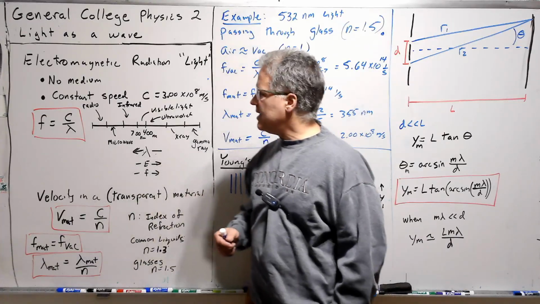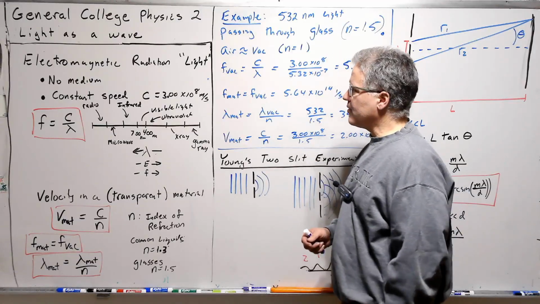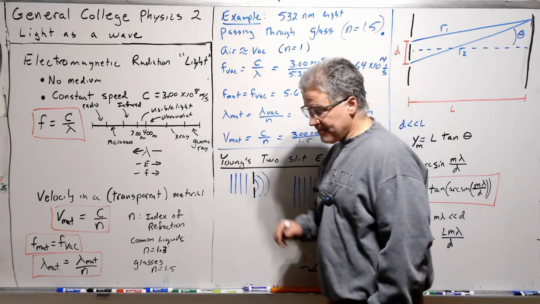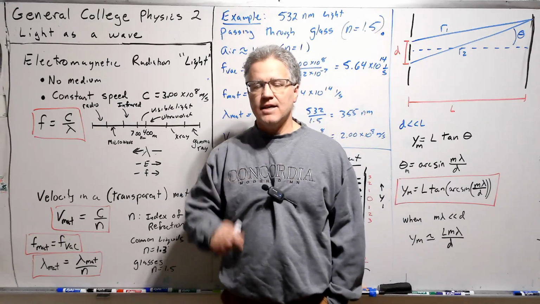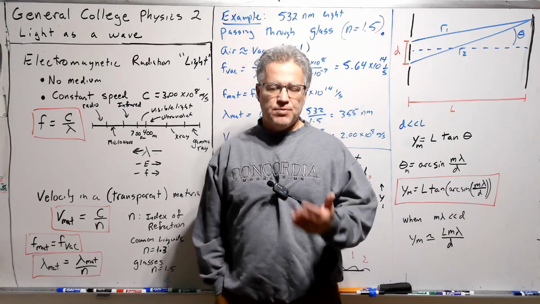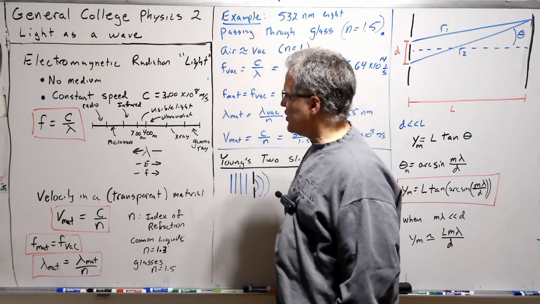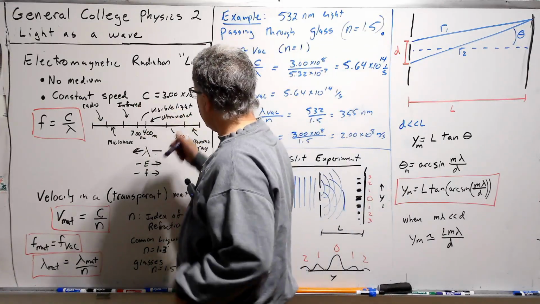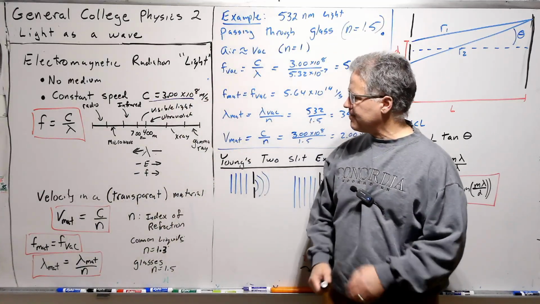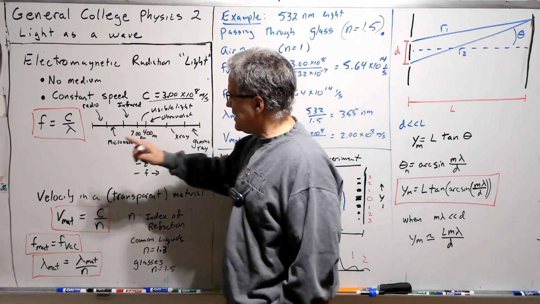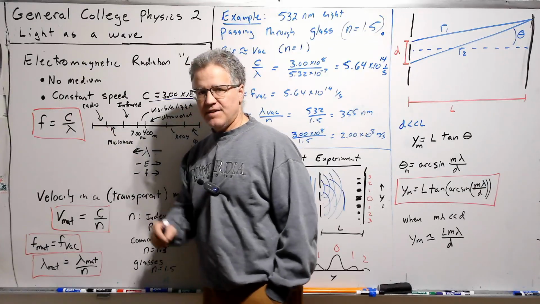But it ultimately became clear that electromagnetic radiation will propagate through empty space, and very interestingly, will do so at a constant speed called the speed of light, regardless of the frequency of the oscillation. So we have a constant speed of light of 3 times 10 to the 8th meters per second. Light follows then this formula that we've seen before with the velocity for c.